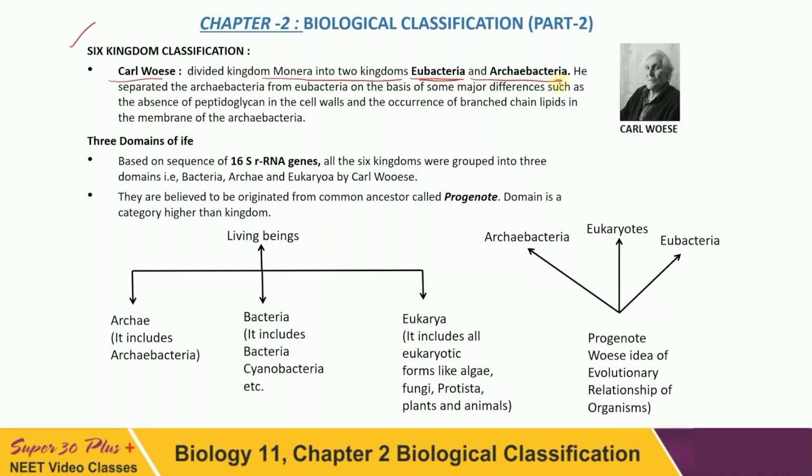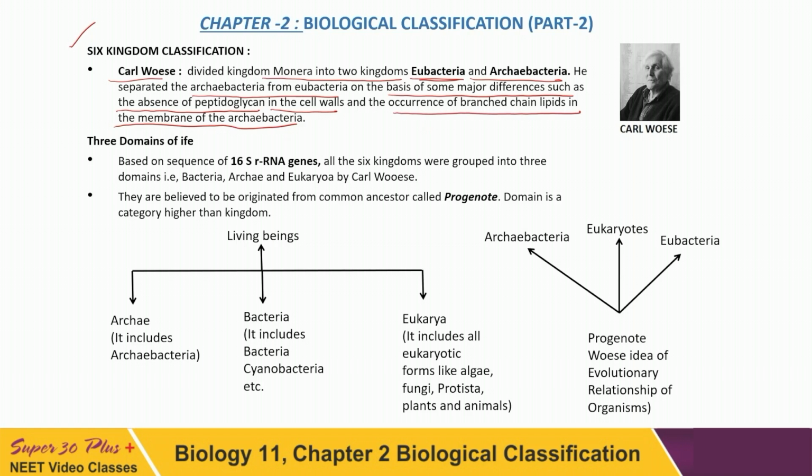But you see, Archaebacteria differ from the true bacteria in that the cell wall and the plasma membrane are different. On the basis of some major differences, such as the absence of peptidoglycan in the cell wall and the occurrence of branched chain lipids in members of Archaebacteria, because of these two important characters, they have been separated from Eubacteria.